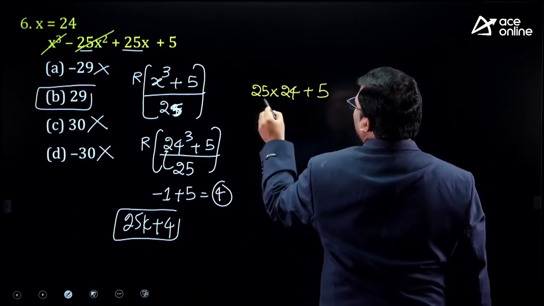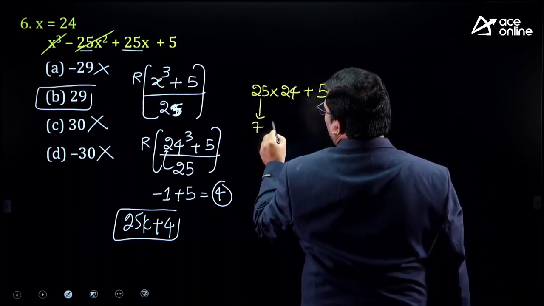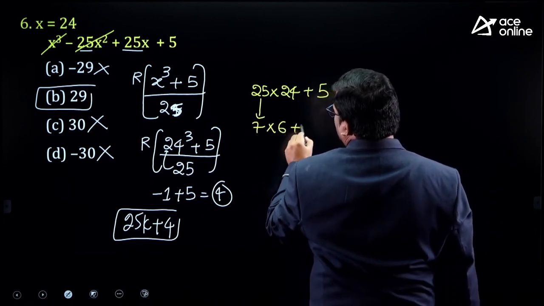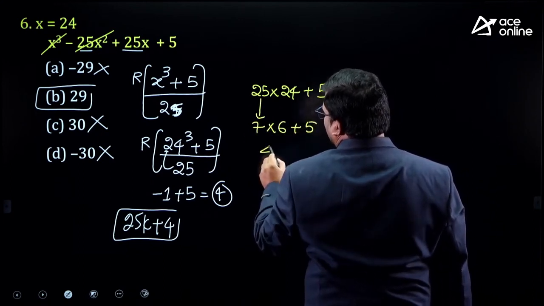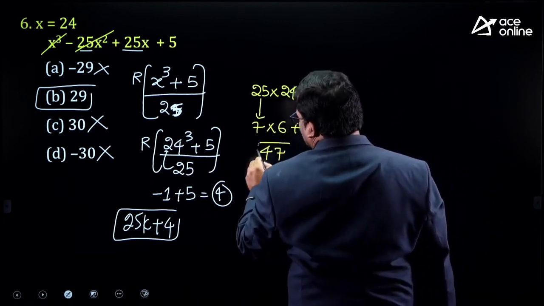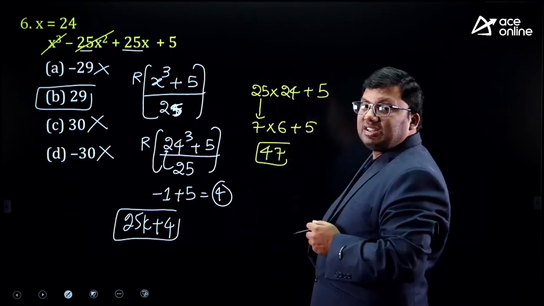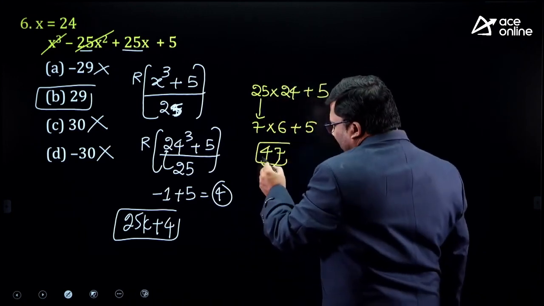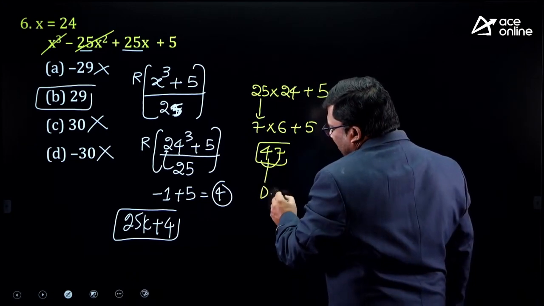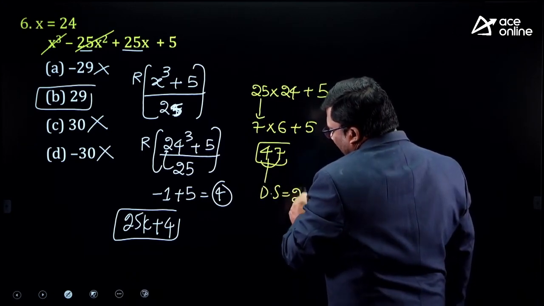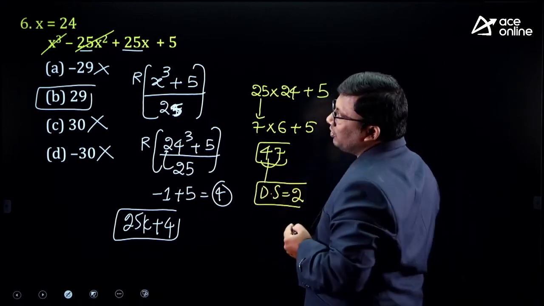What is the digital sum? 2 plus 5, 7. 2 plus 4, 6. 7 6 are 42. Plus 5, 47. What is the digital sum of 47? 4 plus 7, 11. 1 plus 1, 2. Answer digital sum should be 2.